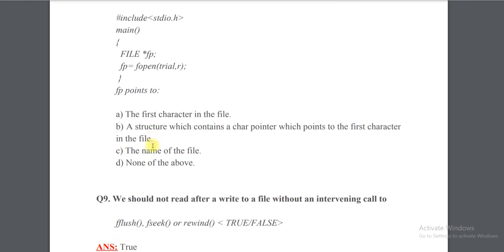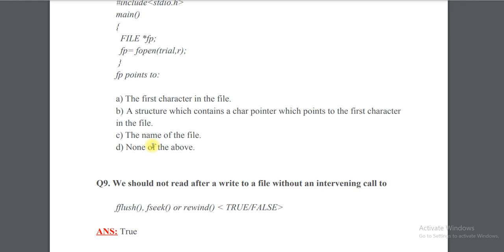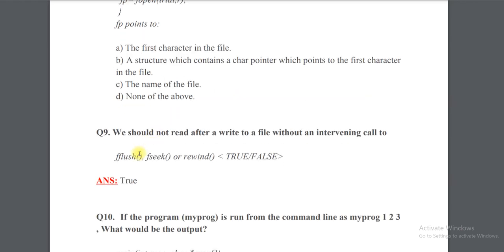If you find something different or an alternative, please correct me in the comment section. And if we agree at a point, I will update the modified correct answer in the comment section as well as the video description.